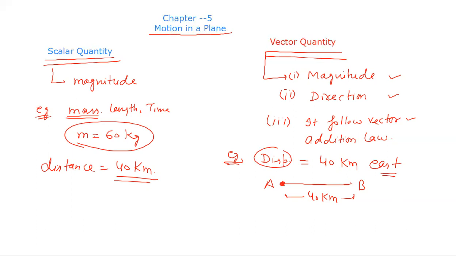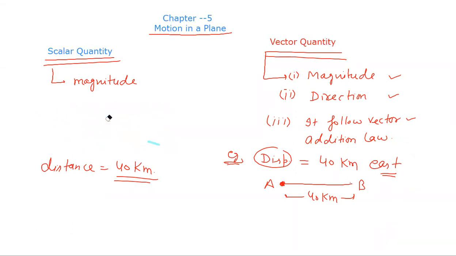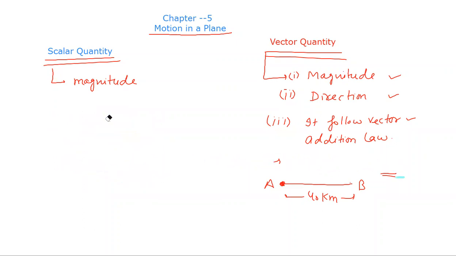The vector quantity has both magnitude and direction. So in simple words, in a scalar quantity we need only magnitude, but in a vector quantity we need magnitude and direction, and it follows the vector addition law. Here are some examples.